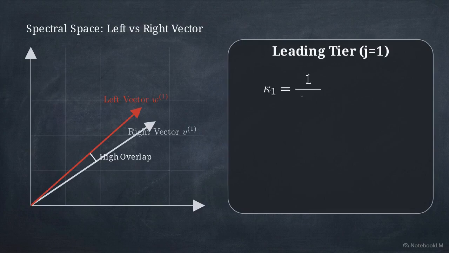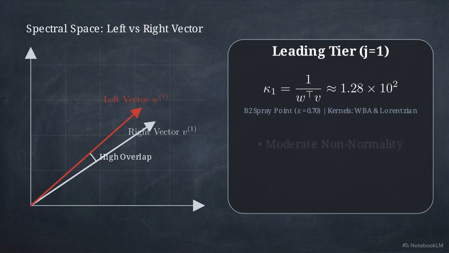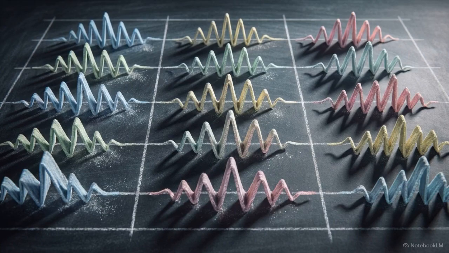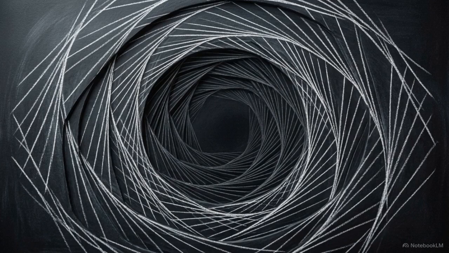The condition number for tier 1 rests at approximately 10 to the second power for both the WBA and Lorentzian kernels. In pseudospectral terms, this is moderate non-normality. The leading state remains computationally sane. Because this bounded condition number confirms that the algorithm is tracking a real mathematical property, the solver passes the surface-level test. This stability at tier 1 validates the methodology in the researcher's mind. It creates a false sense of security before they dig into the deep spectrum.